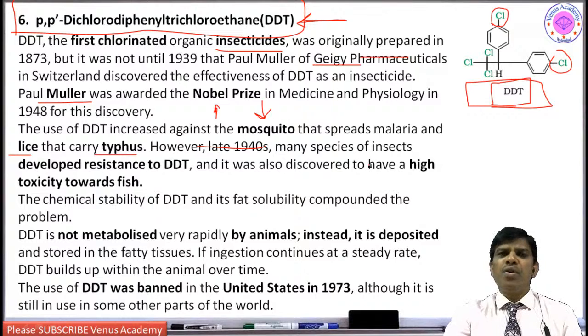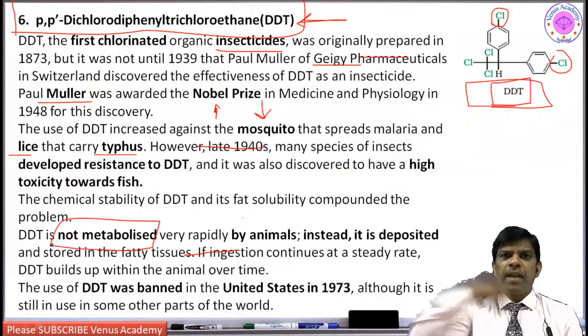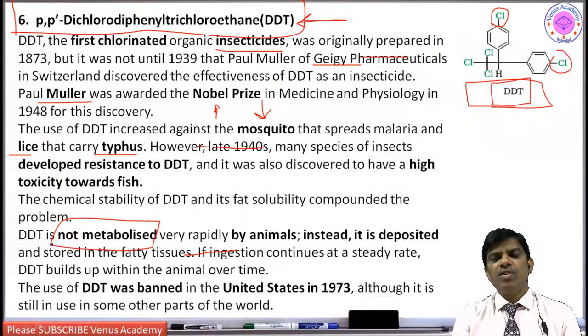However, slowly the insects, lice and mosquitoes developed resistance to DDT. Nowadays DDT is not used and other compounds are used. Not only that, it was found that DDT is not metabolized when sprayed in the atmosphere.